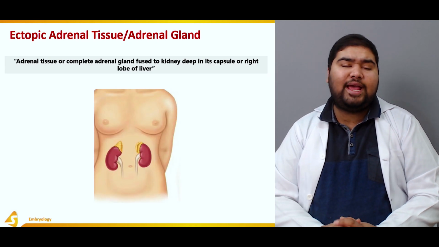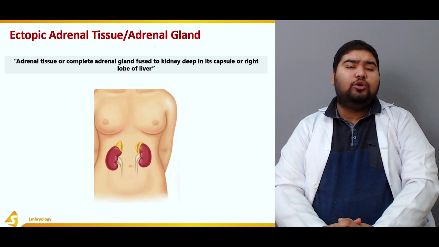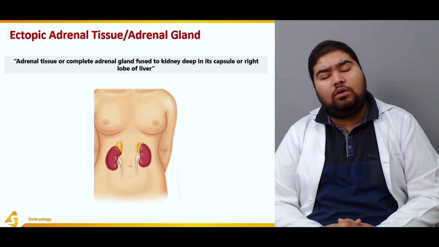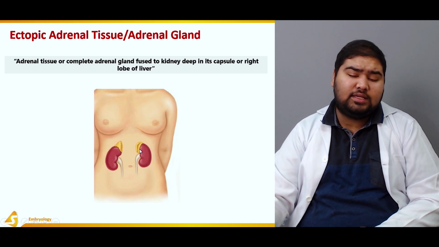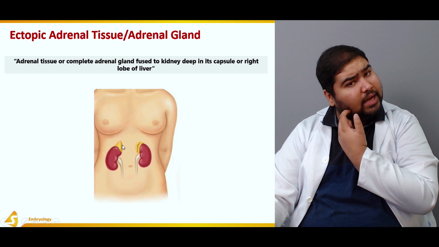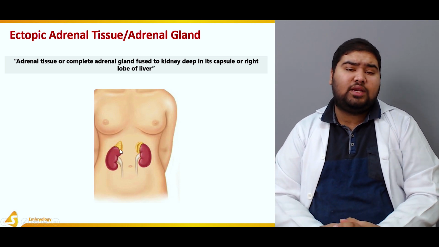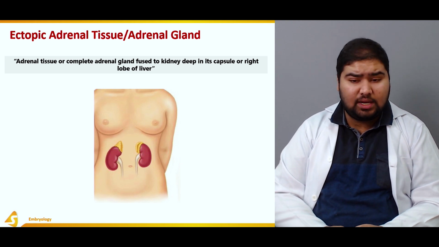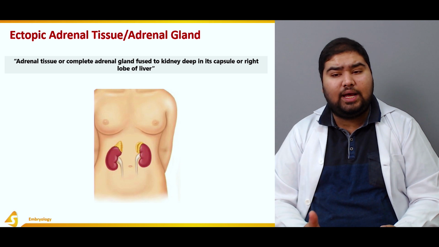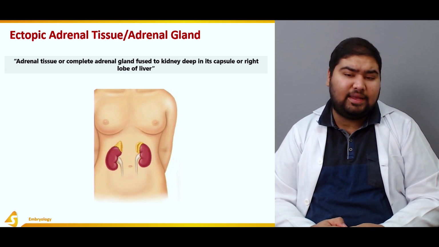So, first of all, ectopic adrenal gland or ectopic adrenal tissue. The normal location of the adrenal gland is suprarenal. Here you can see in the figure, this suprarenal position is actually occupied by a normal adrenal gland. In ectopic adrenal gland, the adrenal tissue or complete adrenal gland is either fused to the kidney or it may lie deep in the capsule or right lobe of the liver.